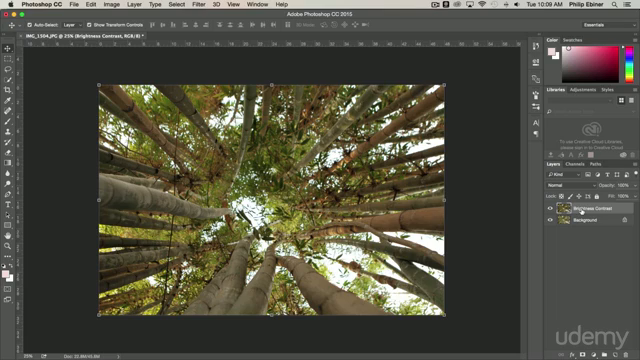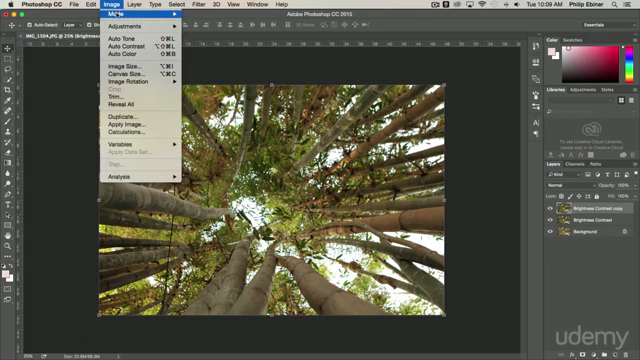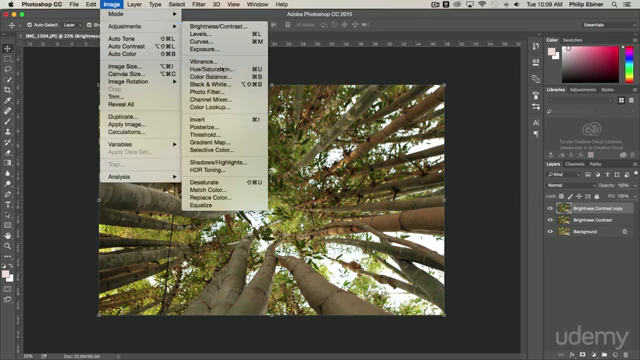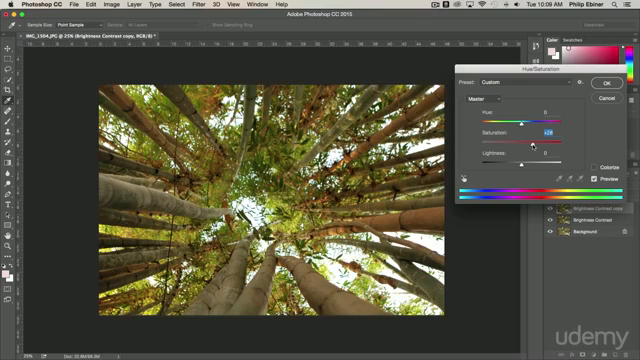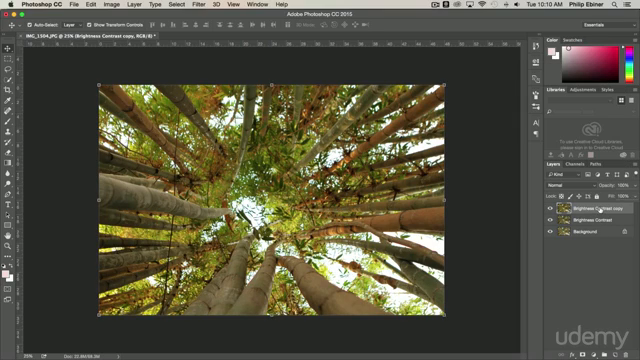Then I will duplicate this layer again, drag it and drop it into the new item button. I will do image adjustments, hue saturation. Then I will increase the saturation, click OK. And then double click the name and call this saturation. And then I would just keep going.